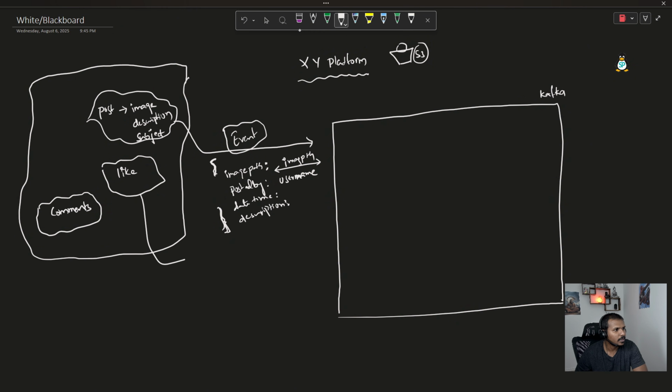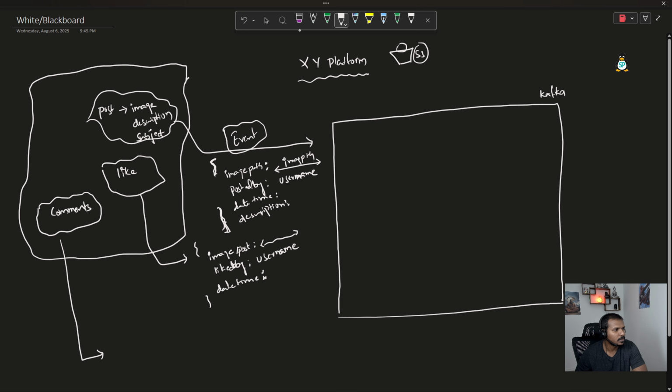So when it comes to the like, it should be very similar. Again, this is also another event. However, here we are going to have slightly different fields. So what is the image, or maybe this can be the post, whatever it is. And again, here we are going to have the path of that particular image, and then liked by, right? And this should be again another username. This may be your friend's username. If your friend is liking it, then it must be your friend's username. Or if you are liking that particular post, then it must be your username. And again, date time. So let's assume that these are the fields for the like event.